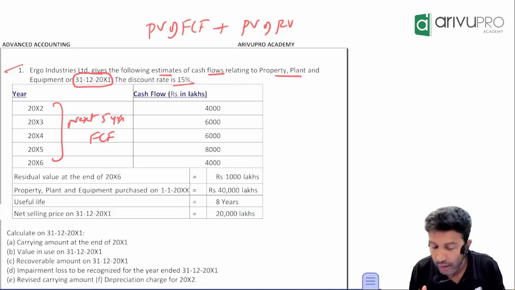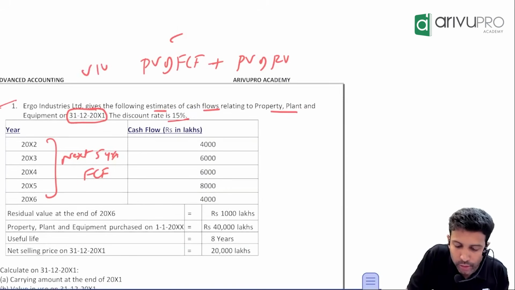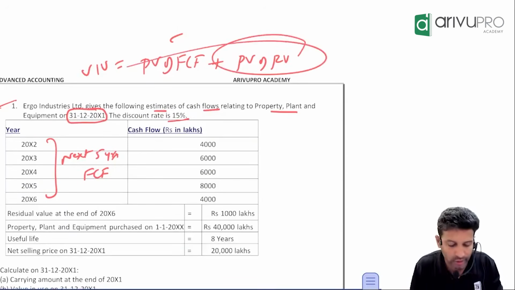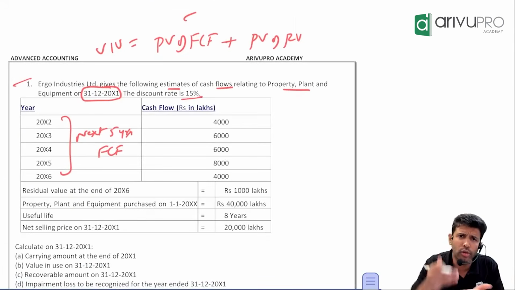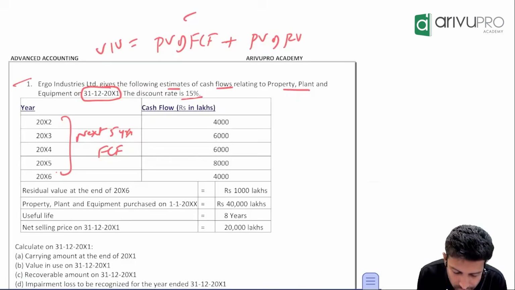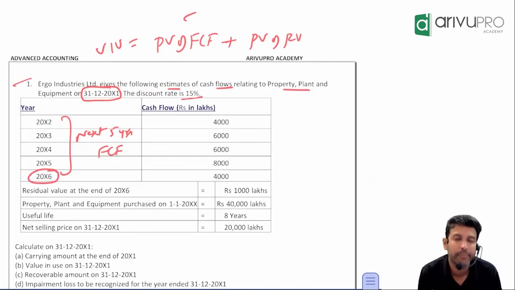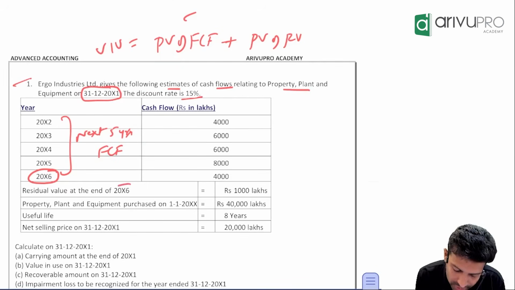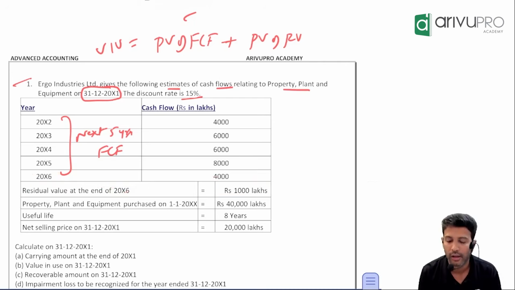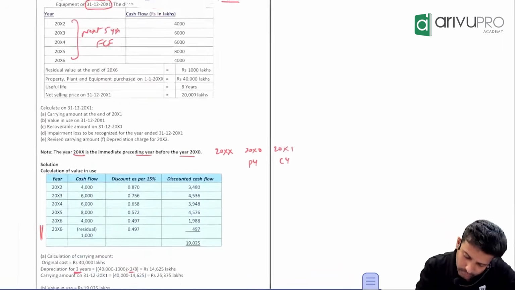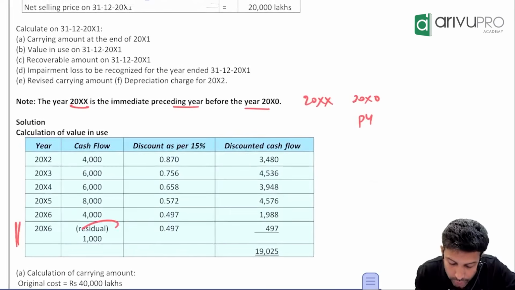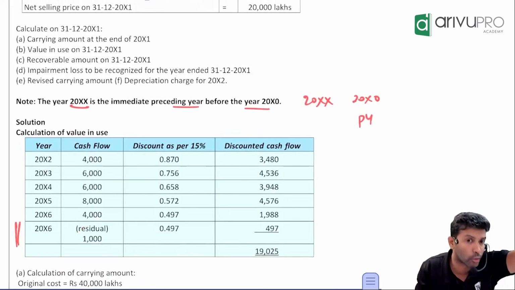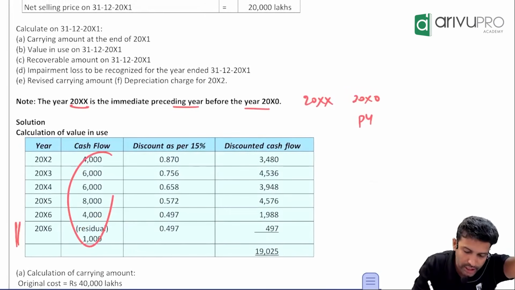That is one. Is this the only component for value in use or one more? One more. What is it? Residual value. Residual value you will get at the end. What is the ending expected date? 20x6. So that means residual value is 1000 lakh. So how do you find value in use? Simply take all these future cash flows. Do not forget to take the residual value. Many students make that mistake.